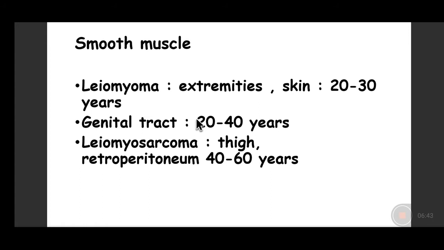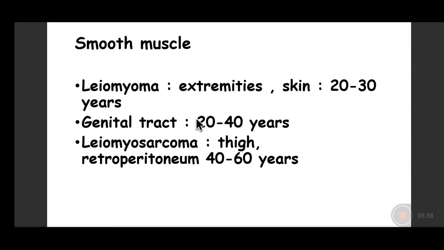Malignant usually occurs in the older age group, while benign generally occurs in the younger age group. And when occurring in the dermis, we call it a dermatofibroma. Now, similarly, what is the tumor of the smooth muscle? The tumor of the smooth muscle is a leiomyoma.